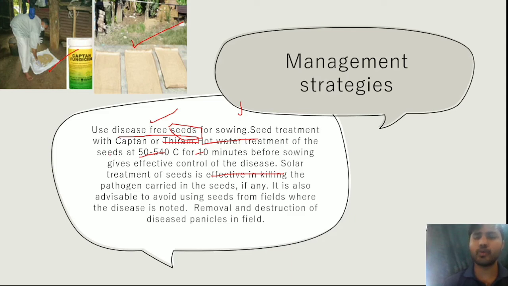Removal and destruction of diseased panicles in the field is the foremost condition for management. So these are the management strategies and how these diseases spread.